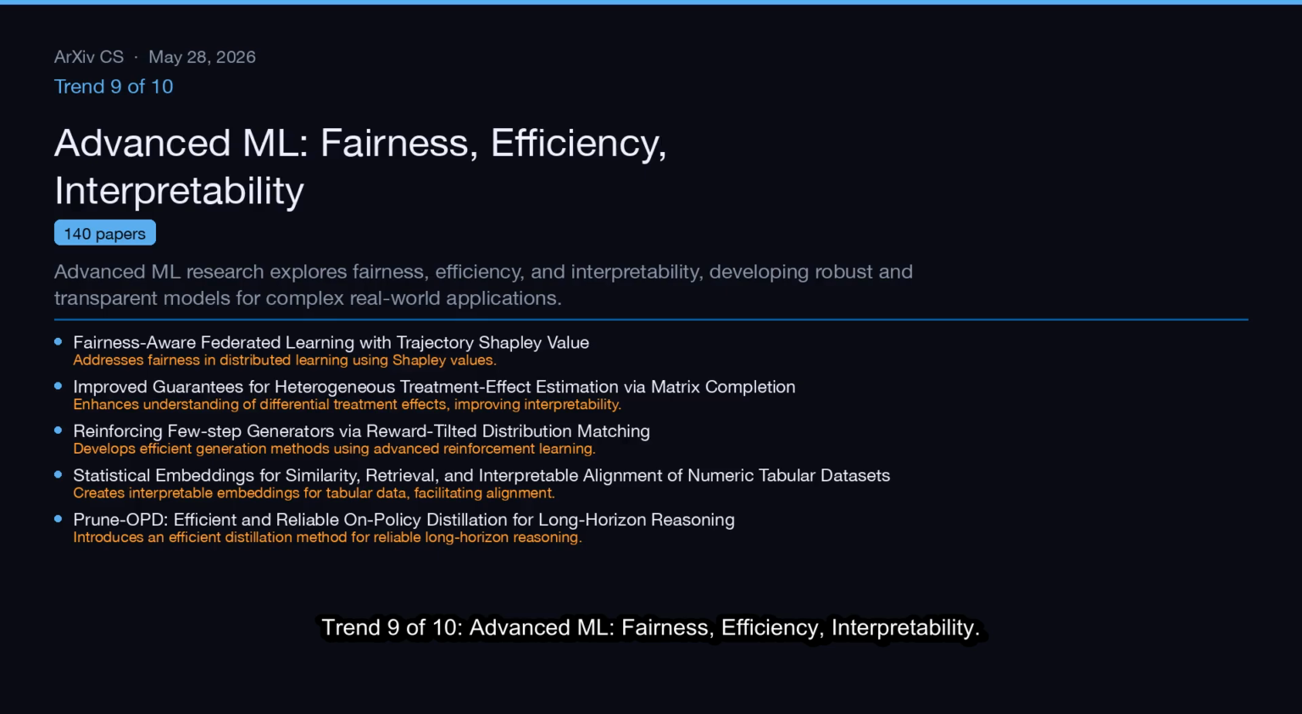Trend 9 of 10, Advanced ML, Fairness, Efficiency, Interpretability. Advanced ML research explores fairness, efficiency, and interpretability.